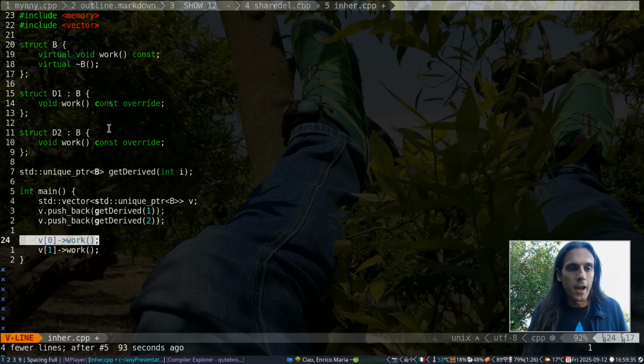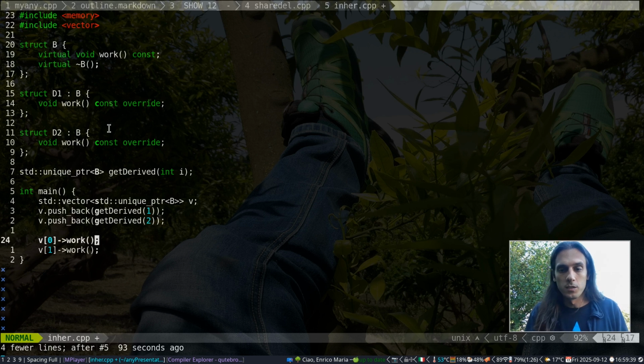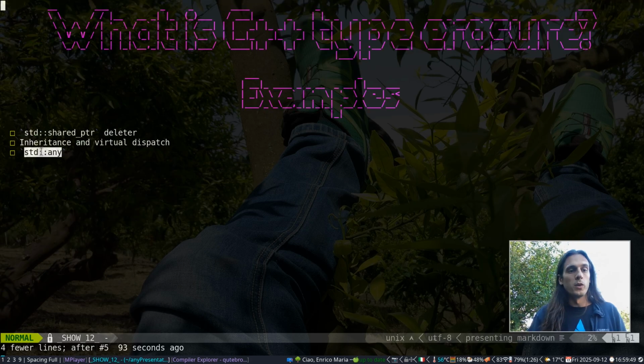But this is happening without you doing anything. This is just how the language works, and so you don't have to do any extra work. On the other hand, when we implement std::any, we will see that we actually have to put effort into doing it.